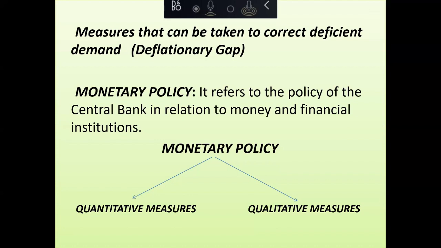The amount kept in a commercial bank is known as statutory liquidity ratio. Why do they keep some amount with them? For liquidity purposes, to meet the day-to-day withdrawals. To make it a little more simple, you can say commercial banks will keep a certain percentage of the deposits with themselves in order to meet the day-to-day withdrawals. That is what we call statutory liquidity ratio, and it is decided by the RBI. What percentage should be SLR, that will be decided by the RBI. And what is cash reserve ratio?